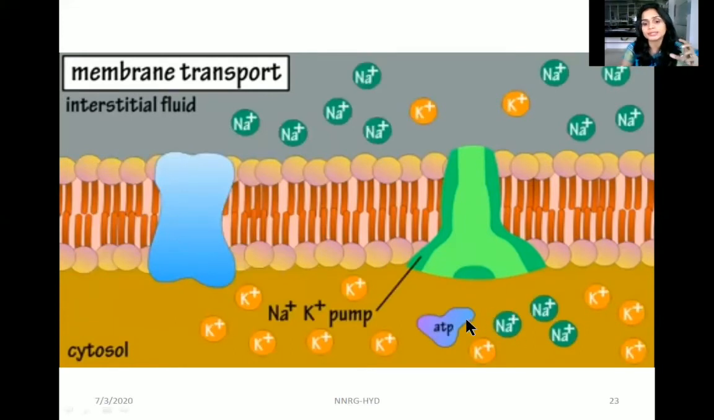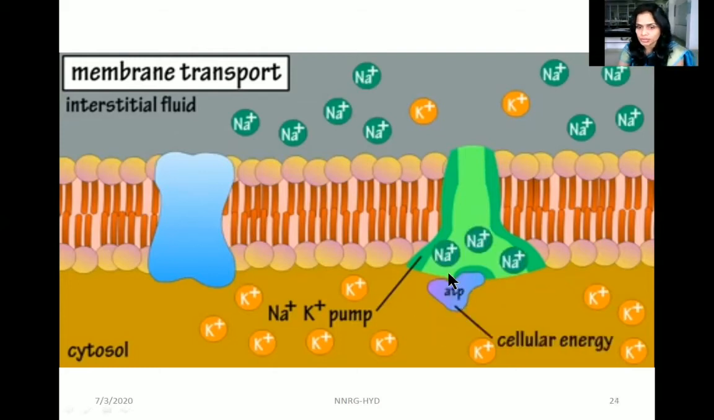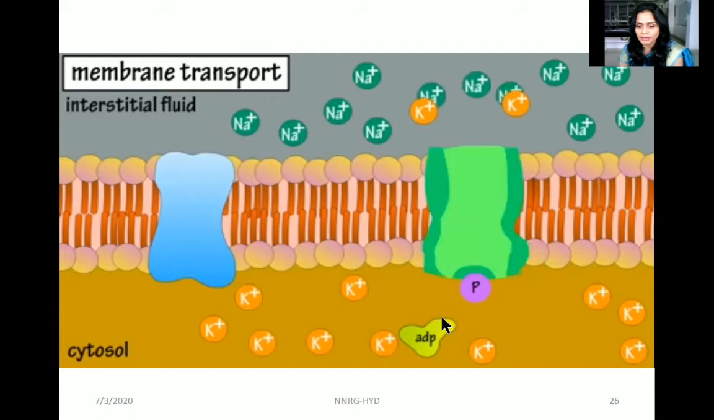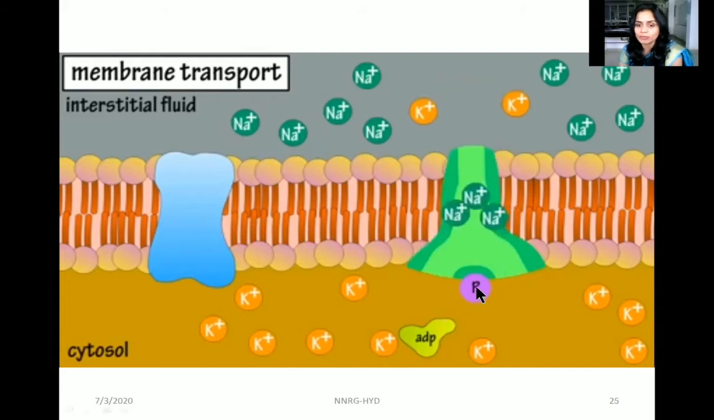The energy required for the transport of sodium or potassium, whatever the molecules, is released by ATP. This ATP binds to this channel, and then it releases the energy by converting into ADP. Adenosine triphosphate releases a phosphate molecule and forms adenosine diphosphate. This phosphate molecule binds to the channel, and it gives the energy for the sodium to pass through that channel. So the sodium which is present inside the cytosol, with the help of this phosphate energy, passes from inside to outside.